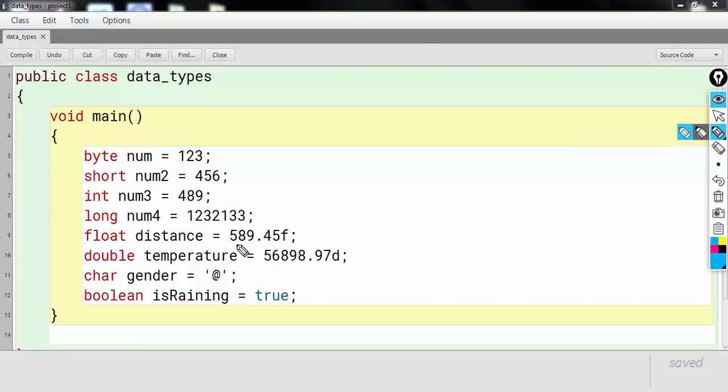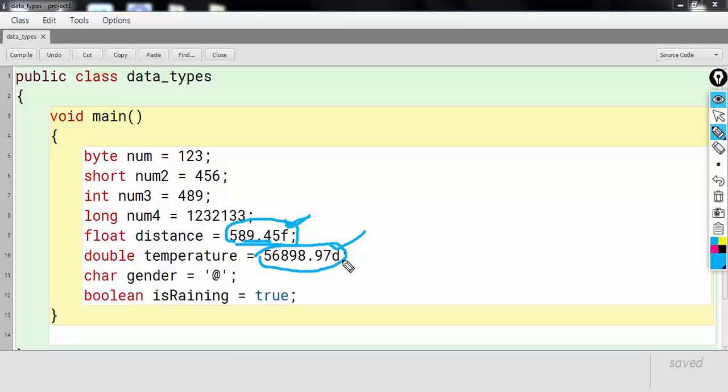Now pay attention here. This is a floating point literal and this is a double literal. How will you differentiate? You'll differentiate with this F and D. When you write F next to a decimal number, that will become a float literal.